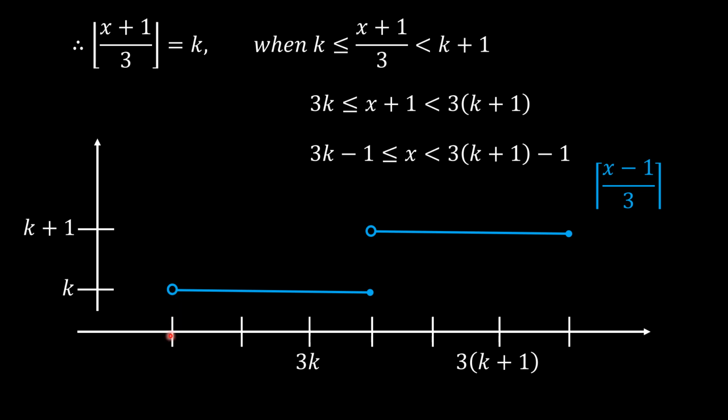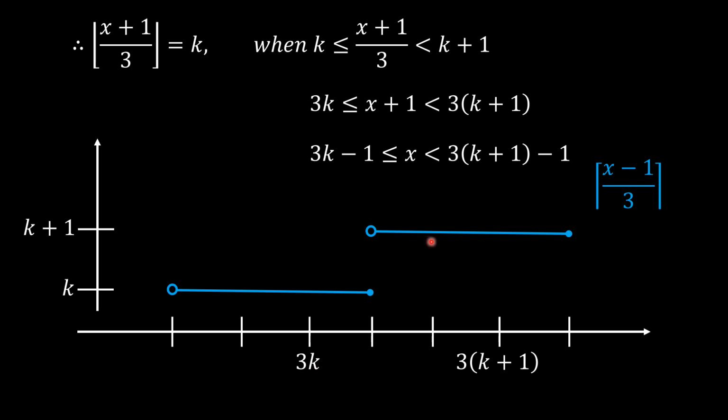It means at this point the value is k minus 1, but we see that it is equal to k. The ceiling function is equal to k between 3 times k minus 1 plus 1 all the way up to 3k plus 1. And then it transitions to k plus 1 from 3k plus 1, right?